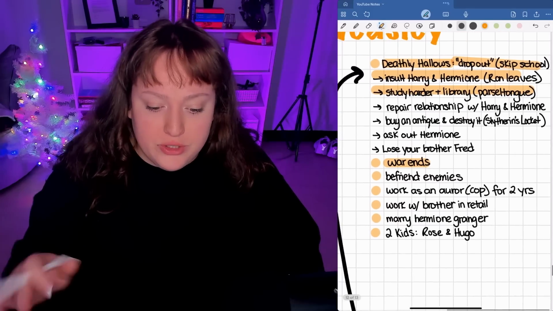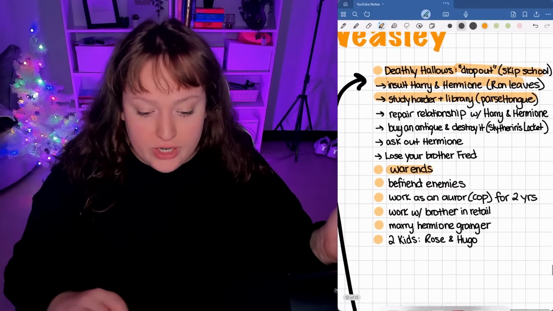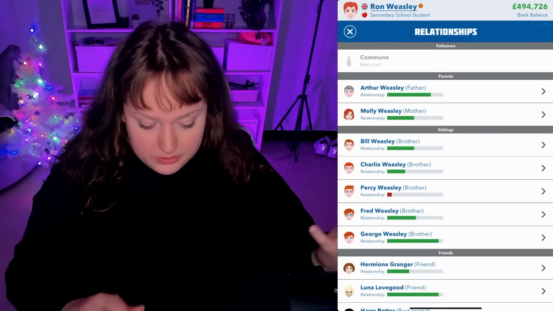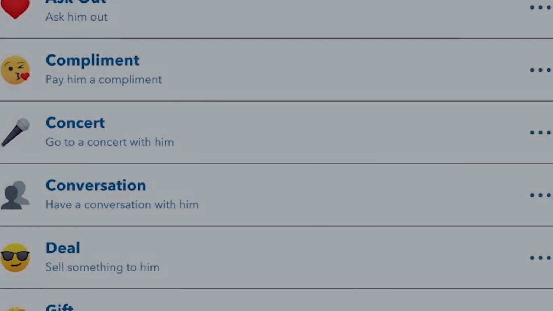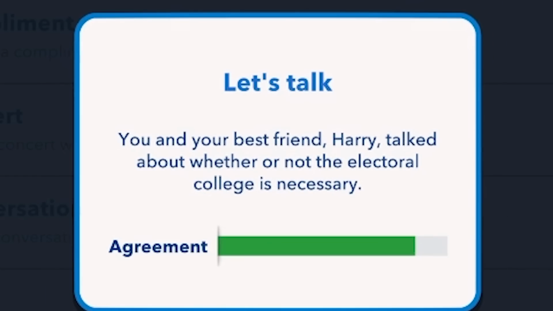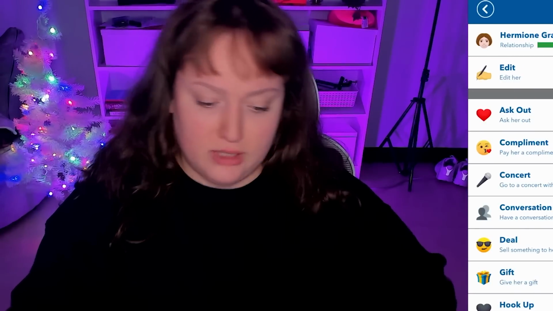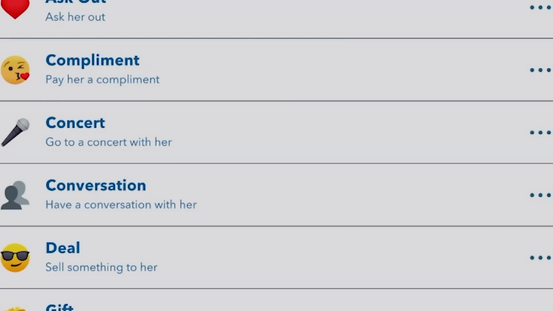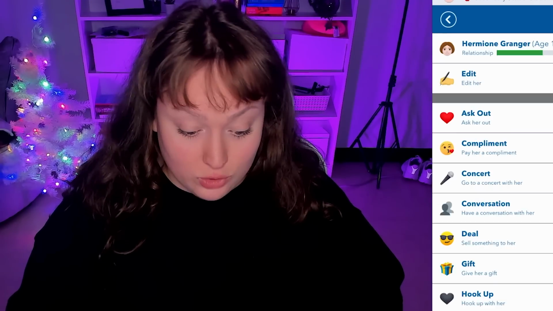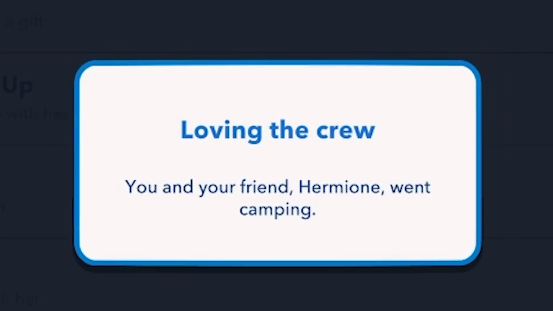We are now going to come back and see Harry and Hermione. We are going to interact with them, improve our relationship. So let's compliment Harry, have a conversation with him. Hey, buddy, old pal, I'm so sorry for fighting with you. I love you. You're my brother. Let's compliment Hermione because ultimately we're also going to have to ask her out. So let's spend time with her too.